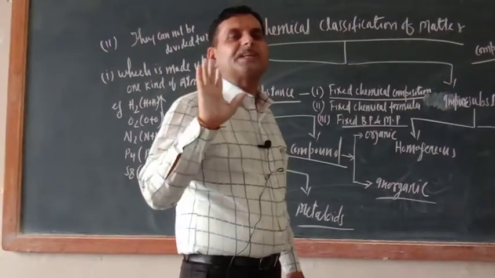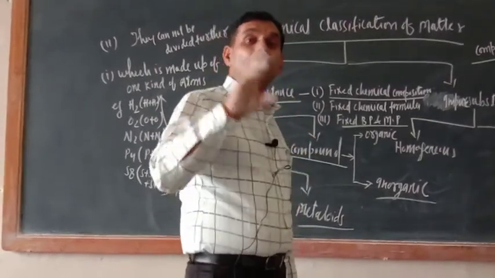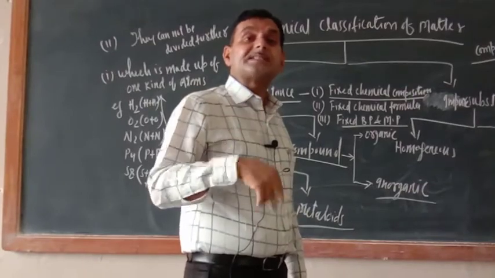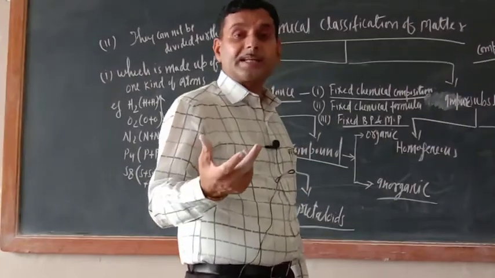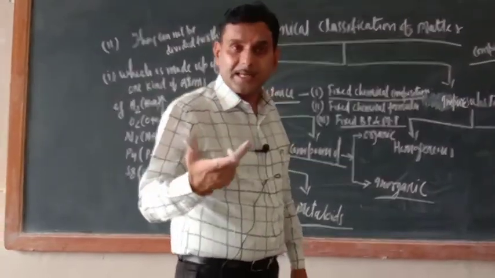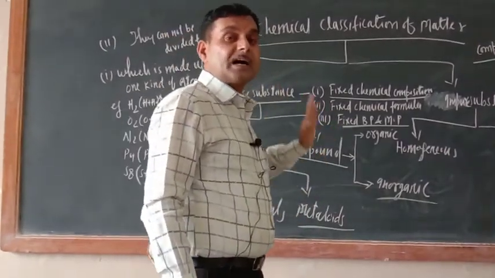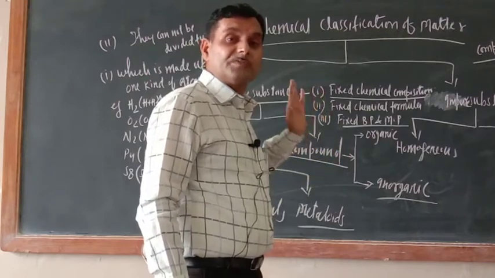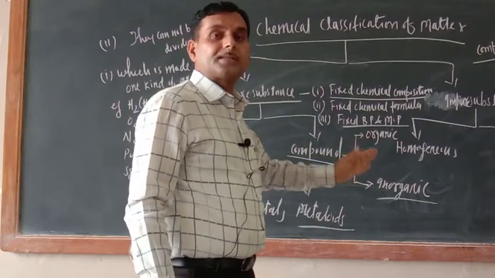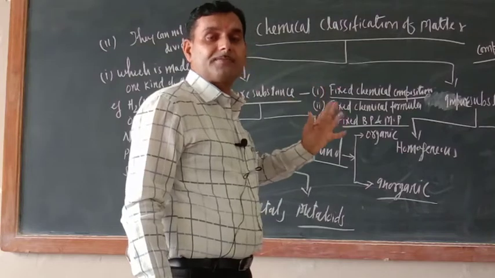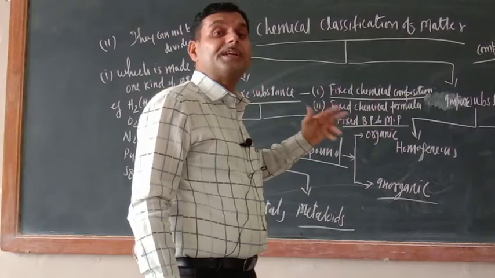Number one, on the basis of physical properties. According to physical properties, metals are those elements which are having shiny surface, sonorous, good conductor of heat and electricity, malleable, ductile. So these are the physical characteristics of metals. Metals are those elements which are malleable, ductile, sonorous, and having shiny surface. Shiny surface means lustrous, and they are good conductors of heat and electricity.